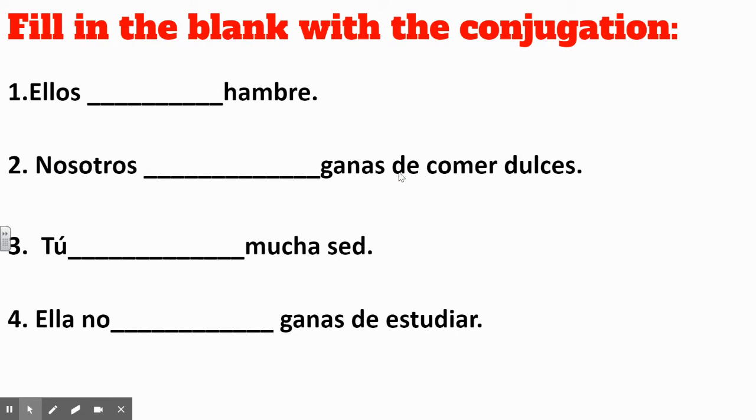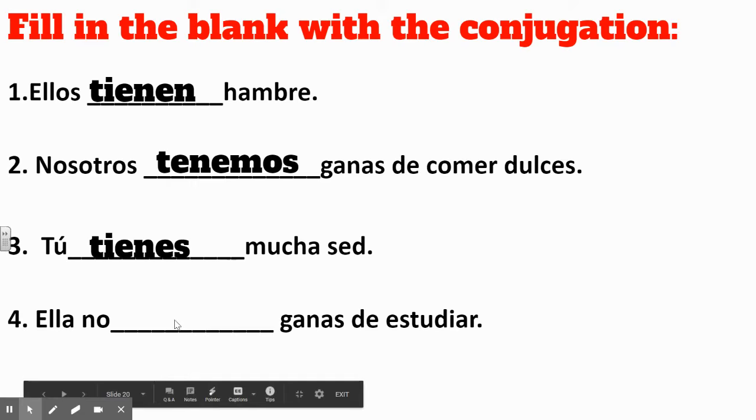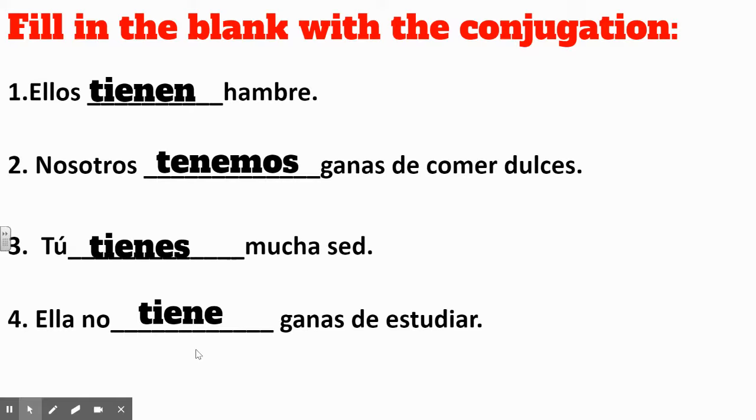All right, I want you to take a second and the video will stop for you to try to answer all 4 of these. So you're just using one of those conjugations and filling in the blank here for each of these. So number 1, tienen. Tienen goes with ellos. Number 2, tenemos goes with nosotros. Number 3, tienes. And then number 4 would be tiene.